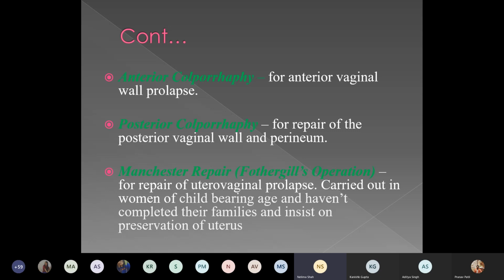Another is a Manchester repair, also called Fothergill's repair. A word about it. It is done for the repair of uterovaginal prolapse. It is carried out in a woman of childbearing age who has not yet completed the family and again wants to have a pregnancy. In those cases, if there is elongation of the cervix, you can do this operation called Fothergill's operation.